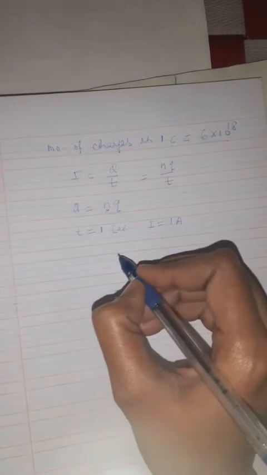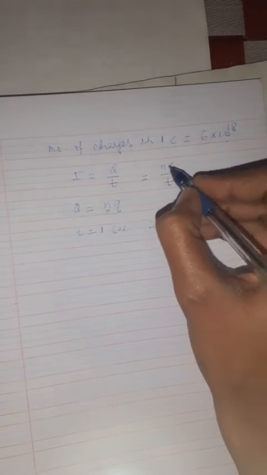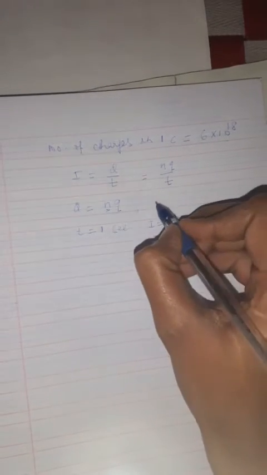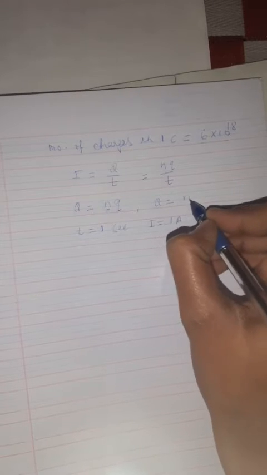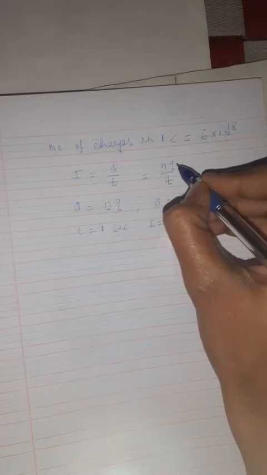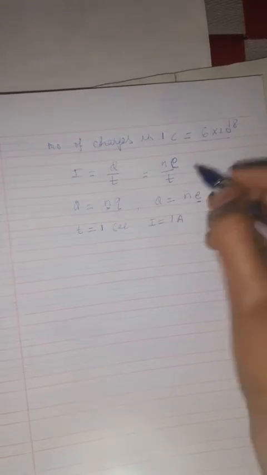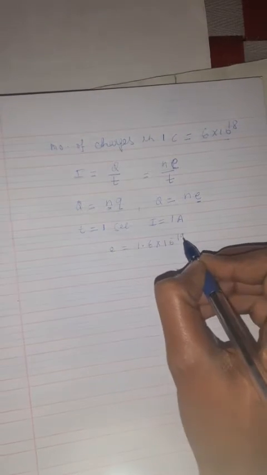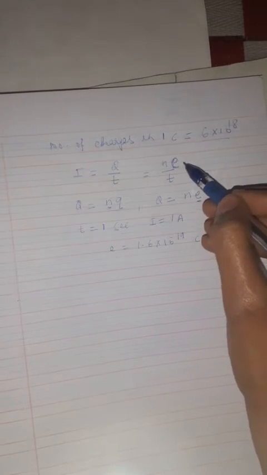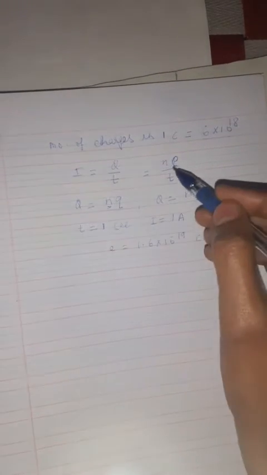Then, as we know by the property of quantization, Q can be written as ne, where e is the basic unit of charge. The value of e is 1.6 × 10^-19 coulomb. So if we put the value of e here, t = 1 second and I = 1 ampere, then what we can get?